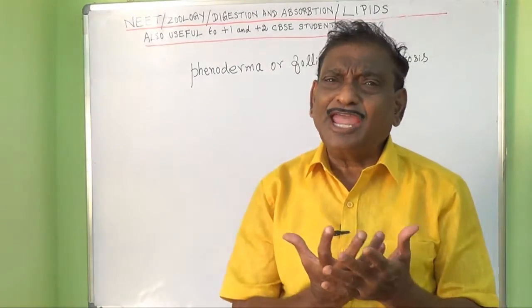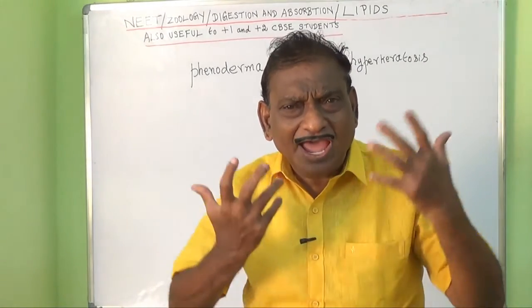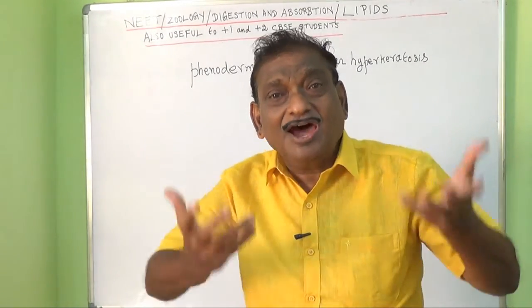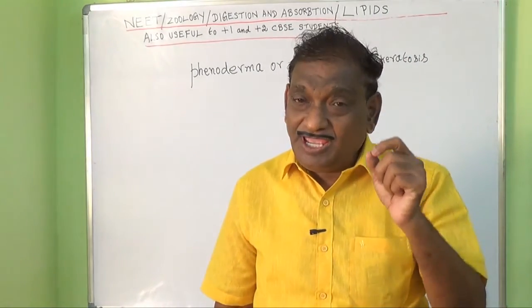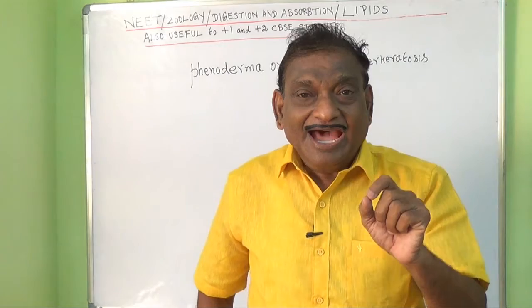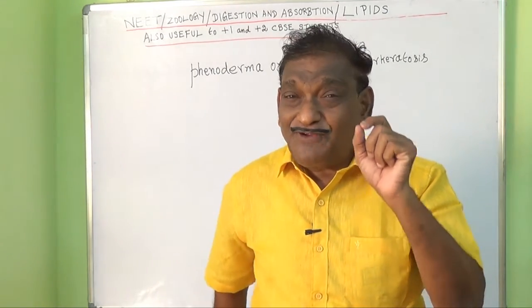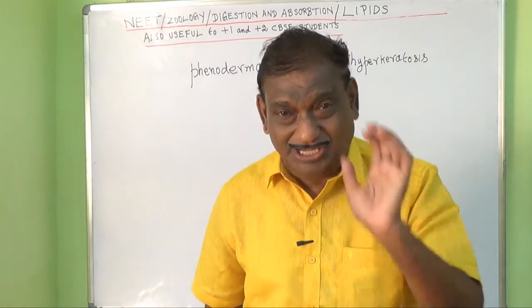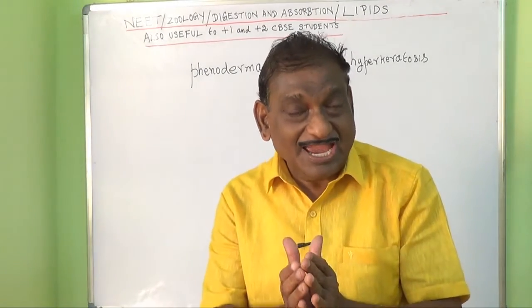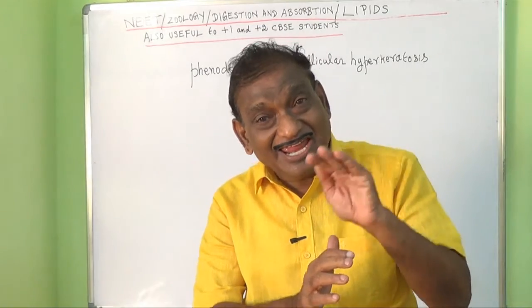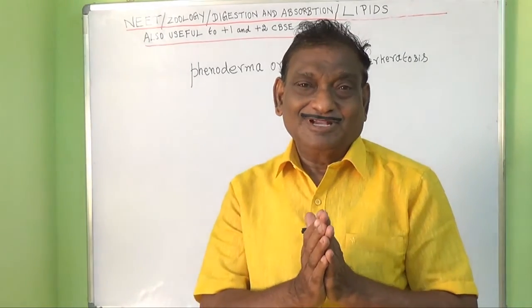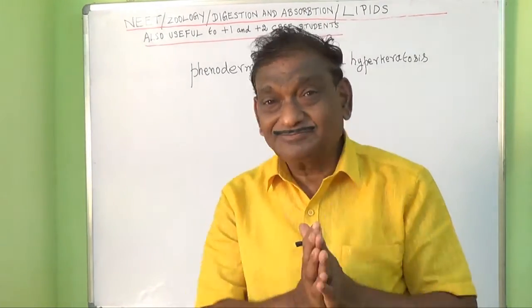So what is the time left to us to do the other things when we are again and again eating? That is why God has given a fantastic arrangement to store this excess amount of calories as triglycerides. Just think for a minute.